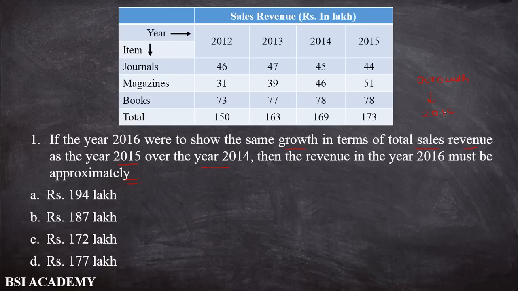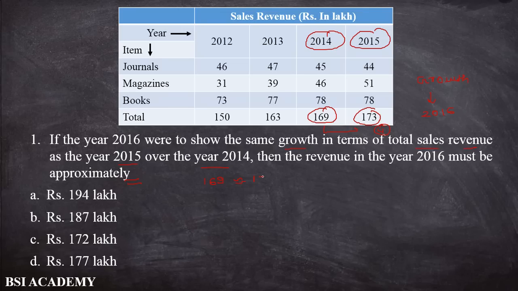If we see the 2015 and 2014 data, the total revenue in 2015 is 173, and in 2014 it is 169. Okay, students. So there is an increment of 4 lakh rupees in revenue. The 2014 value of 169 is approximately 170.